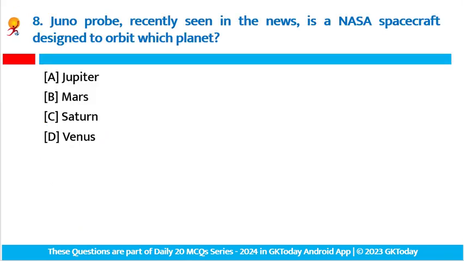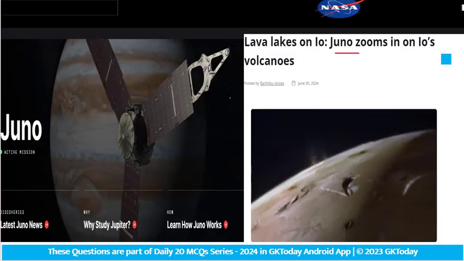Let's move to some other question, and the next one is the Juno probe. Recently seen in the news, it is a NASA spacecraft designed to orbit which planet? Recently, the Juno probe is in the news. It is a NASA spacecraft, and it is designed to orbit the planet Jupiter. Recently, new findings from NASA's Juno probe reveal the extent of lava lakes on Jupiter's moon Io. Fine. Basically, NASA's Juno probe was launched in 2011.